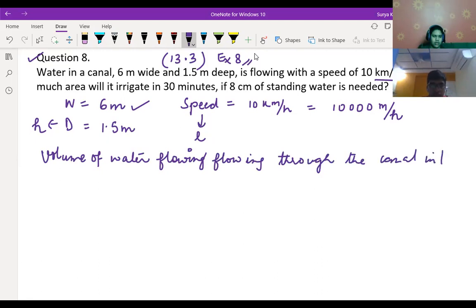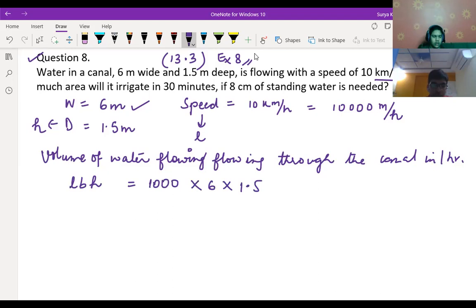In 1 hour, we have to write pi r square h, or LBH. LBH, because this is a cuboidal canal. So length is nothing but the speed. Length you can write as 10,000 multiplied by breadth, that is 6, and height 1.5.